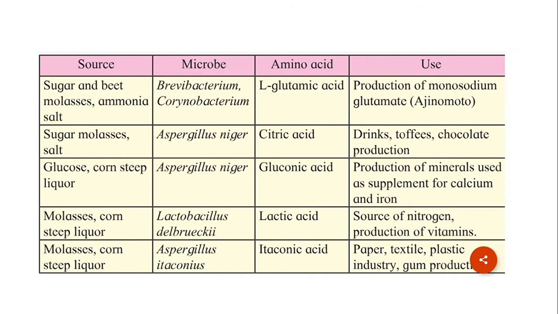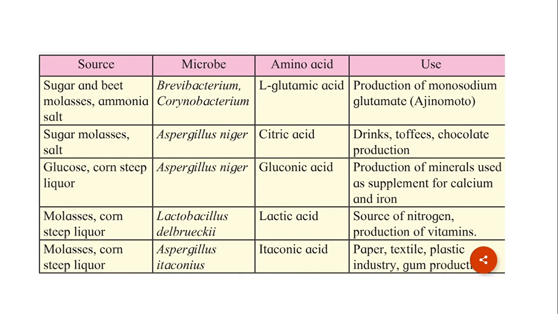Then the table of organic acids used in various commercial products and microbes useful for the same. Now we are going to study this particular table which is given in your textbook. First is source: sugar, beet molasses and ammonia salt.